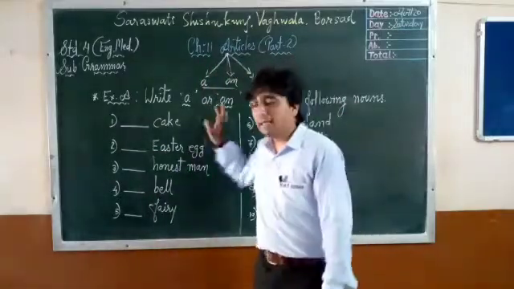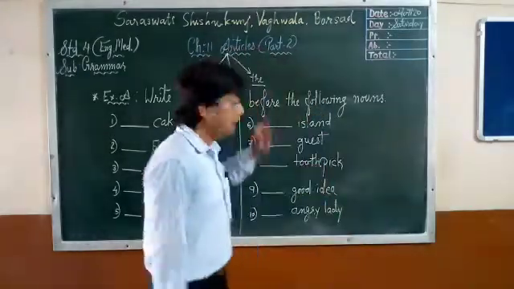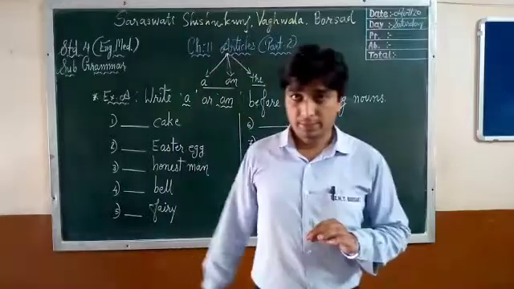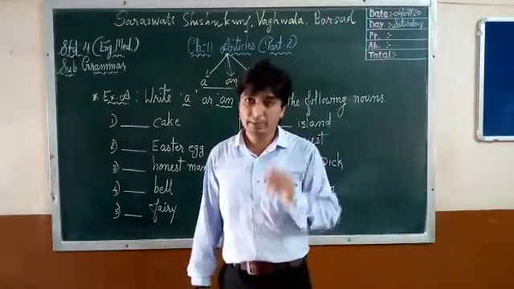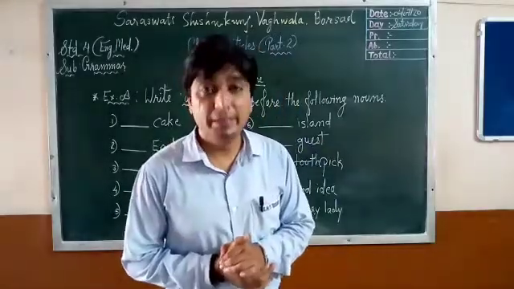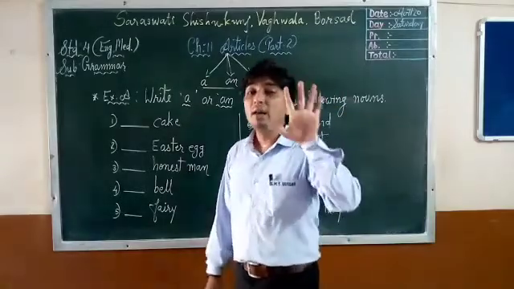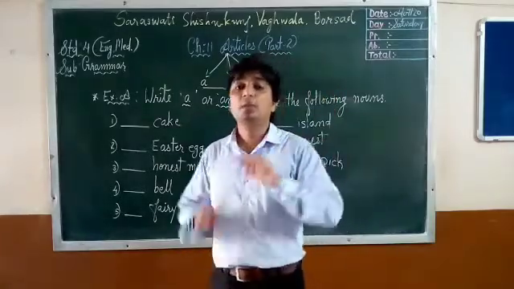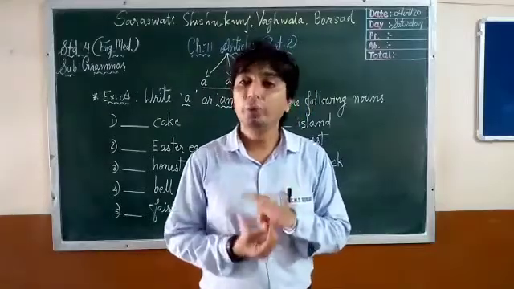For the an article, we write an when the noun begins with a vowel. How many vowels are there? Those are 5 vowels: a, e, i, o, u.